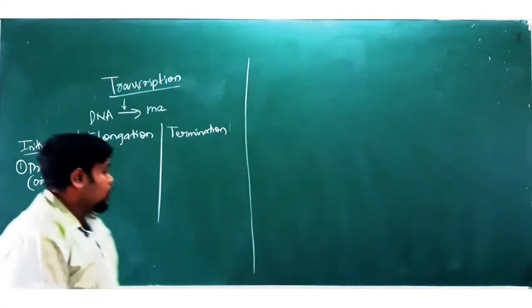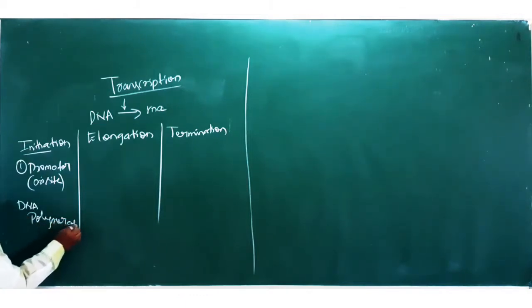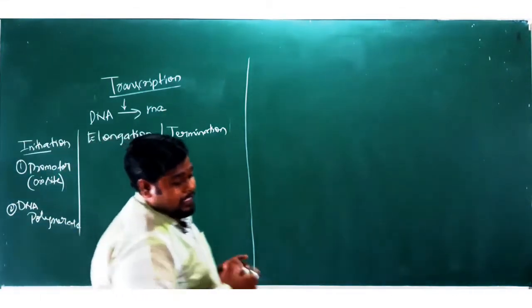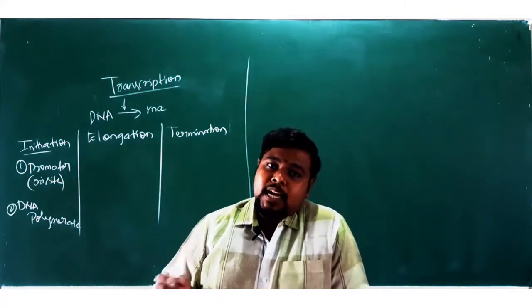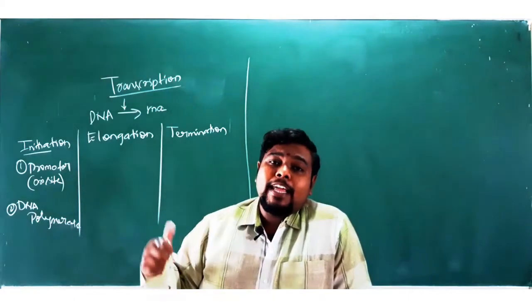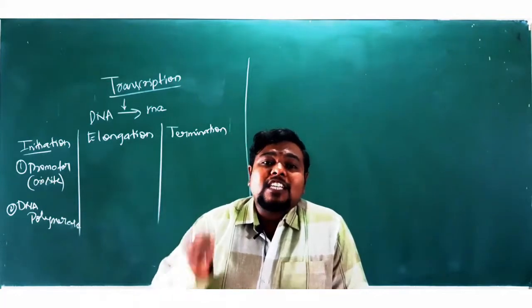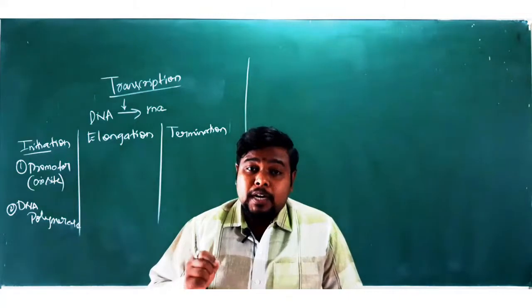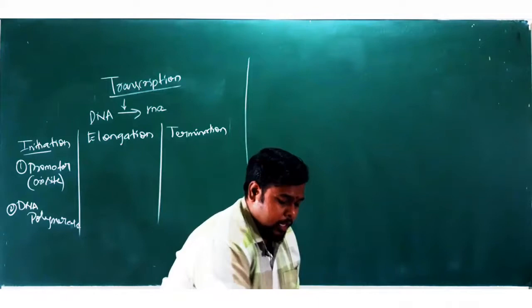There is an important compound called DNA polymerase. What is DNA polymerase? It's an enzyme which is essential for the process of complete transcription. In the absence of this DNA polymerase, there will be no transcription at all. So for transcription to initiate, there should be a promoter region to which this DNA polymerase will go and bind. Let's have the structure.